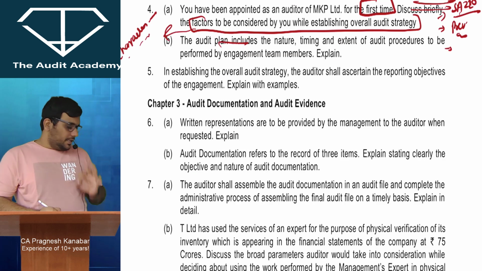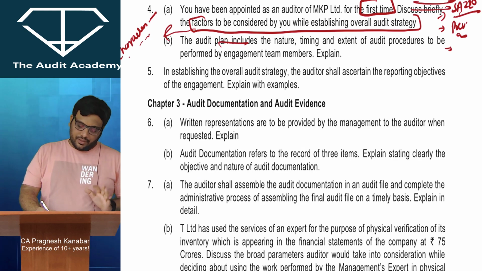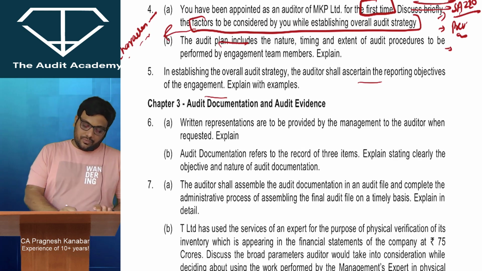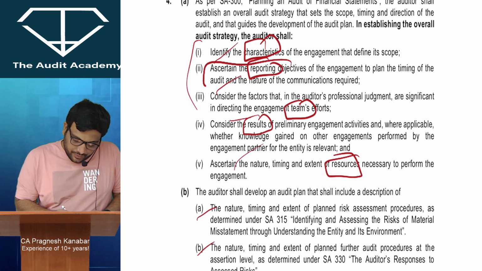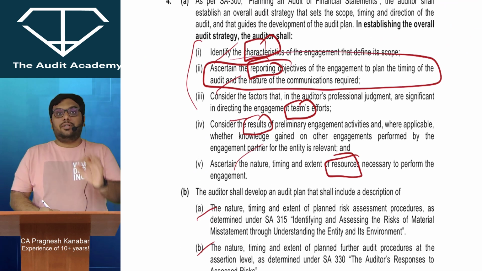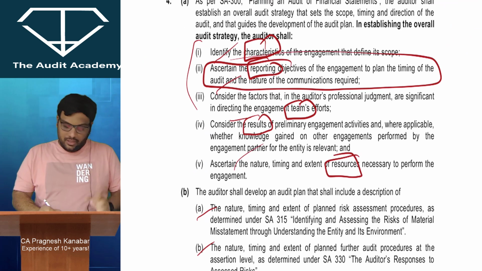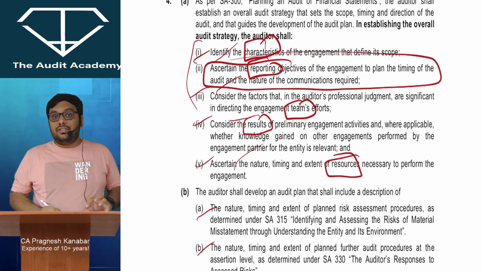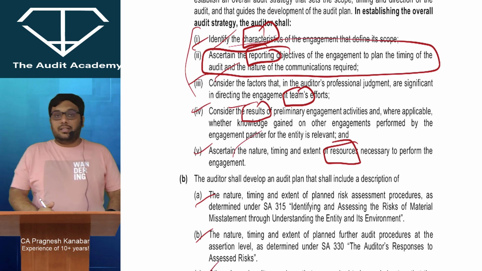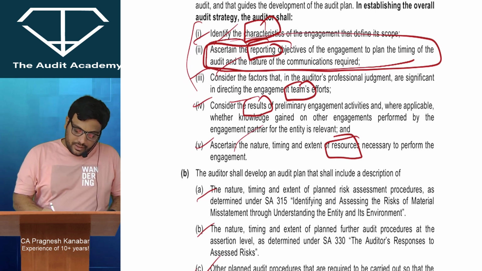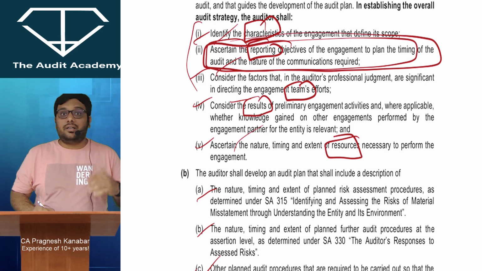Next, in establishing overall audit strategy, the auditor shall ascertain the reporting objectives of the engagement. Only on this particular point they've asked an examination question. I've taught in my lectures that these 5 points of audit strategy factors to be considered, every single point can be asked as a separate examination question. So they've asked this point as a separate examination question, ascertaining the reporting objectives.